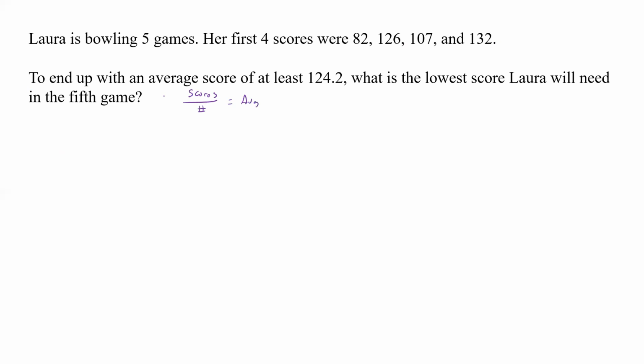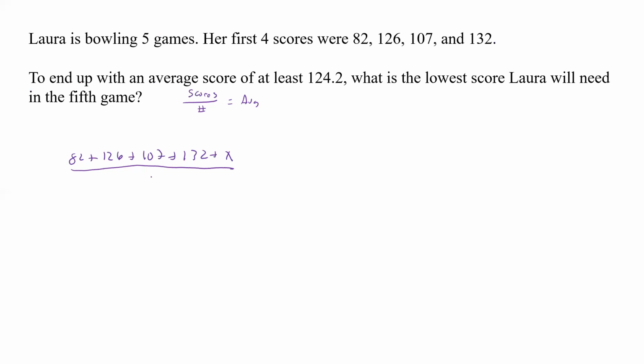So what we need to do is add up all of her scores. So we've got 82 plus 126 plus 107 plus 132 plus, well, we don't know her 5th game. So guess what? We get to put in x. So that's our first time basically we're using algebra here because we have that x. And that's divided by, well, how many times?